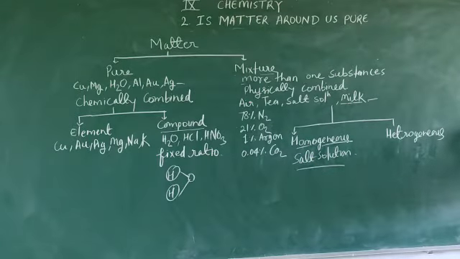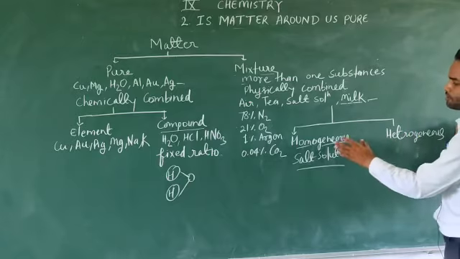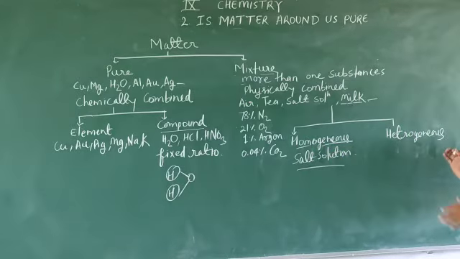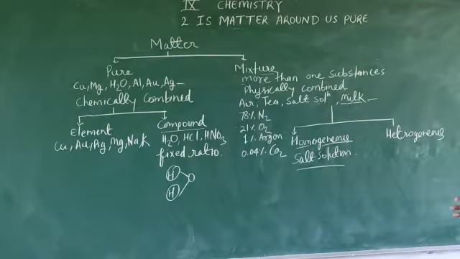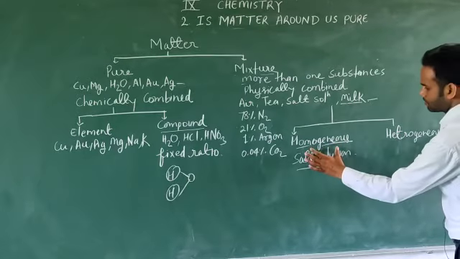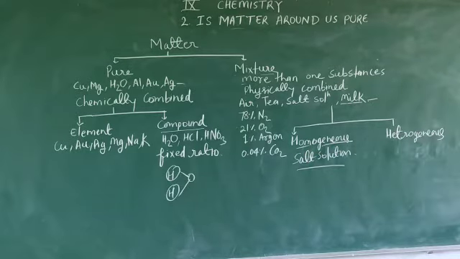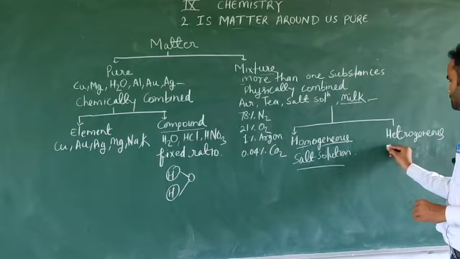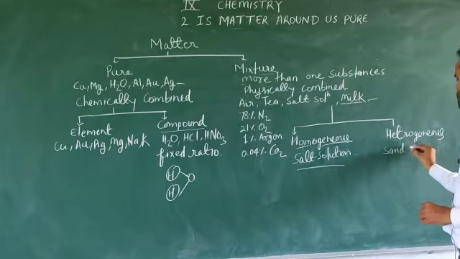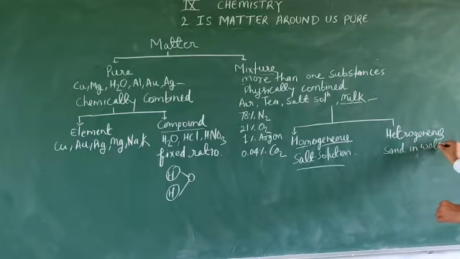So we can define a homogeneous mixture as one in which the components are distributed uniformly. And its opposite is heterogeneous, like sand in water. What happens when we add sand in water? After some time, the sand will settle down at the bottom of the beaker in which the water is taken.